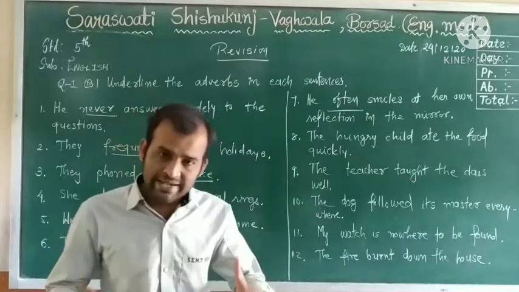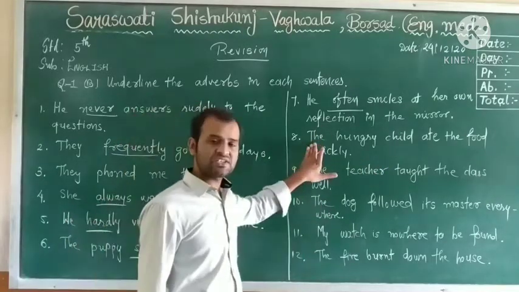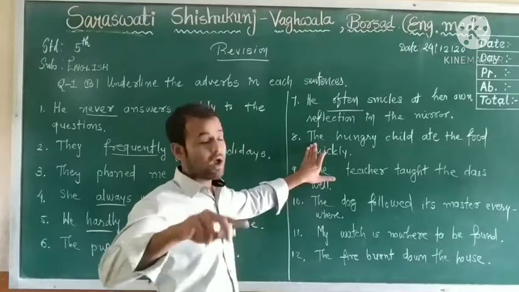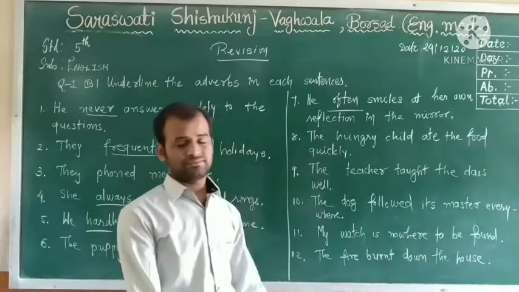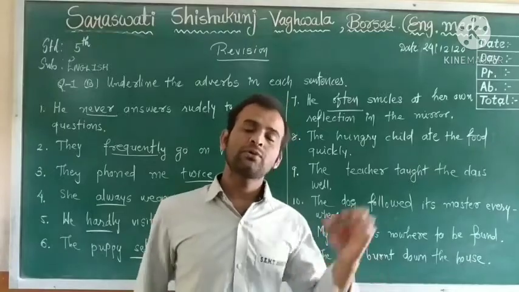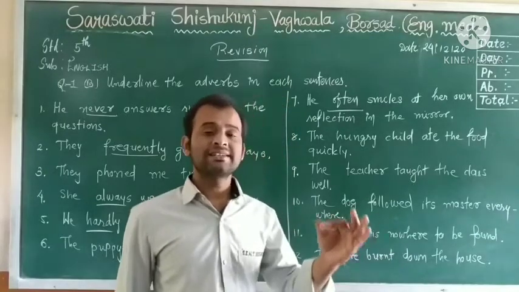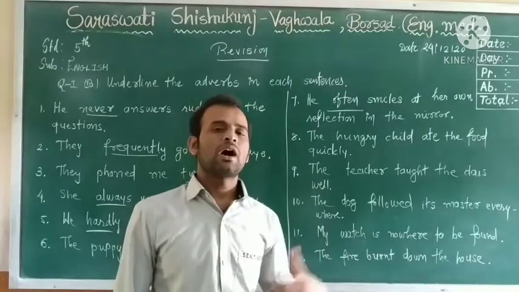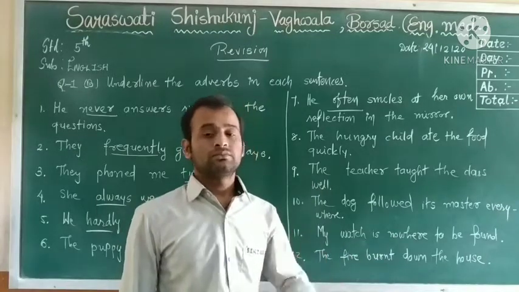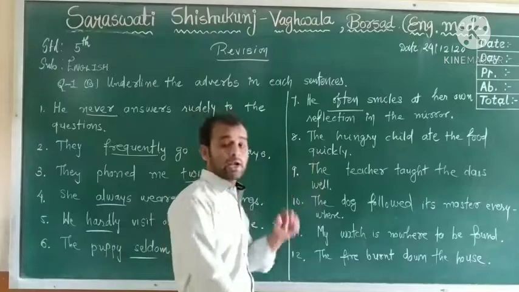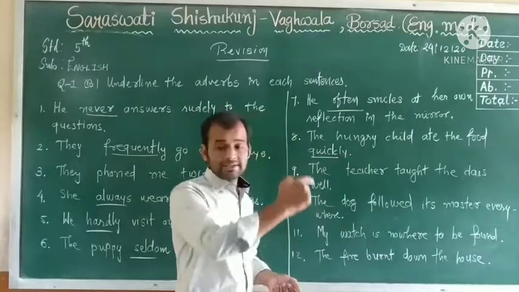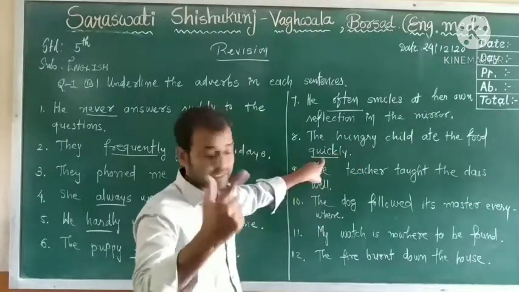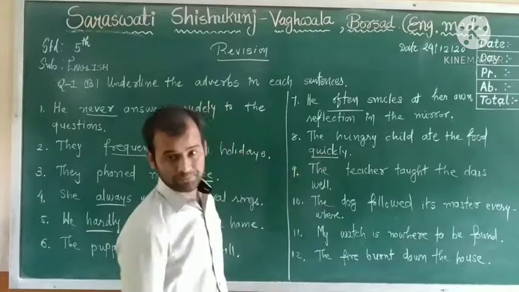If you want to get adverbs, just ask how. The answer is quickly. So here quickly is an adverb.